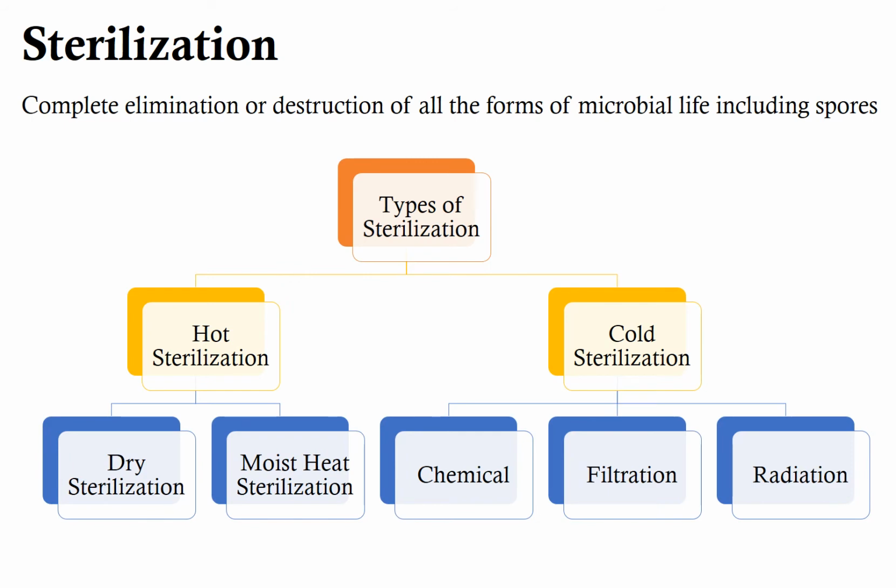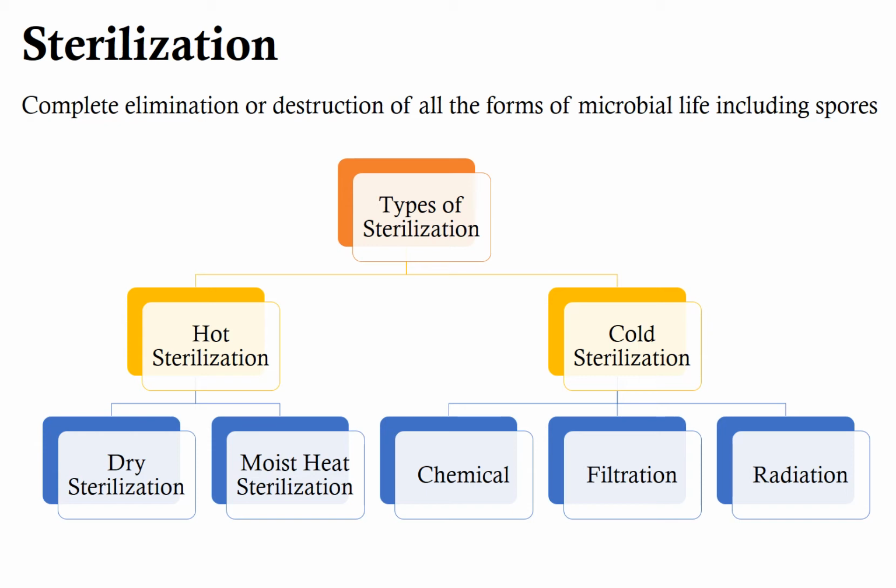Let us first study sterilization. Sterilization is complete elimination or destruction of all the forms of microbial life, including their spores. Sterilization is used principally to prevent spoilage of food and other substances and to prevent the transmission of diseases by destroying microbes. These diseases can be harmful to both humans as well as animals. Sterilization can be classified into two types, hot sterilization and cold sterilization.